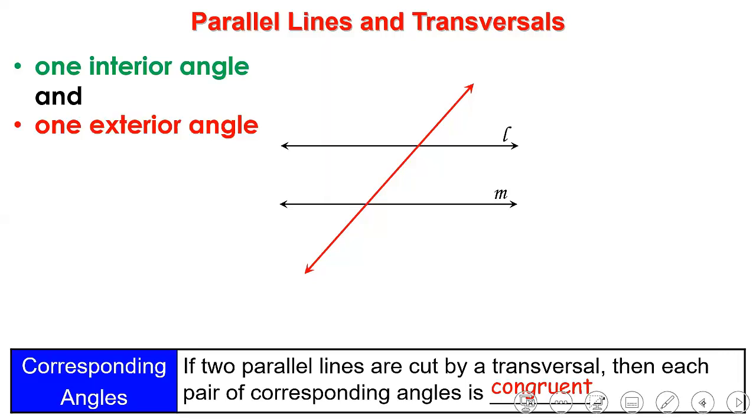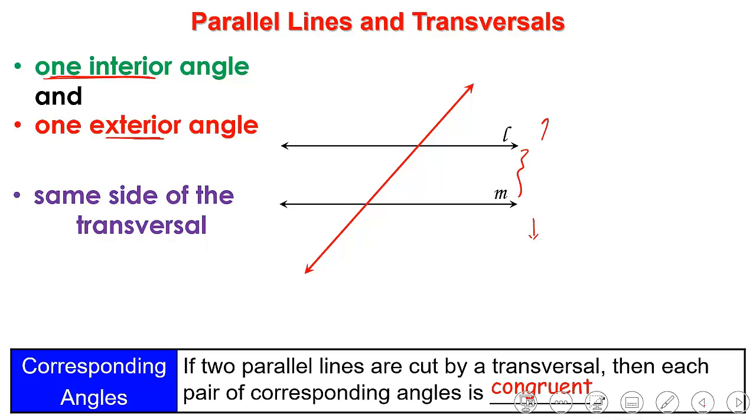To say that a pair is a corresponding angle, I have some points to put in mind. I must have one angle, an interior angle, meaning that it lies between the 2 lines, and one an exterior angle, meaning that either it's above line L or under line M. So this is the first thing that I should ask myself about. I want an interior and an exterior angle. And the second point is that both angles should be on the same side of the transversal.